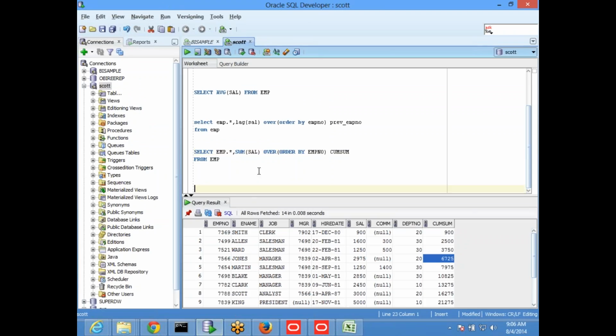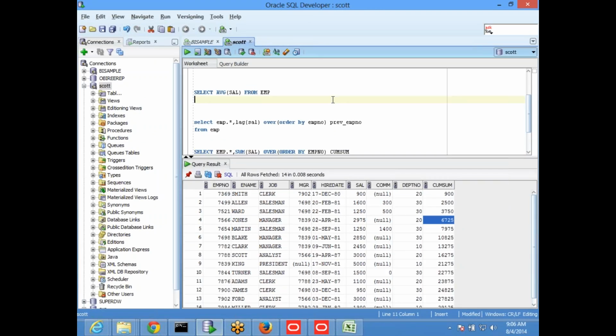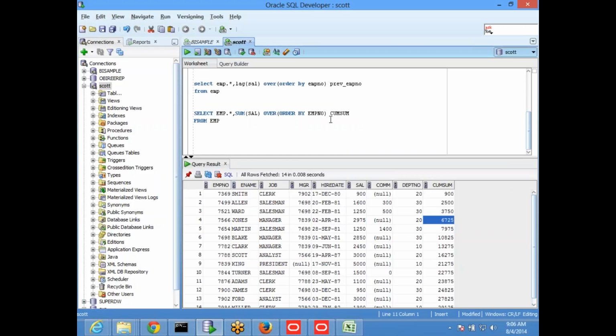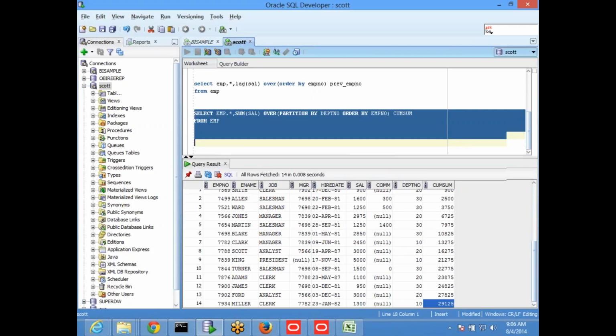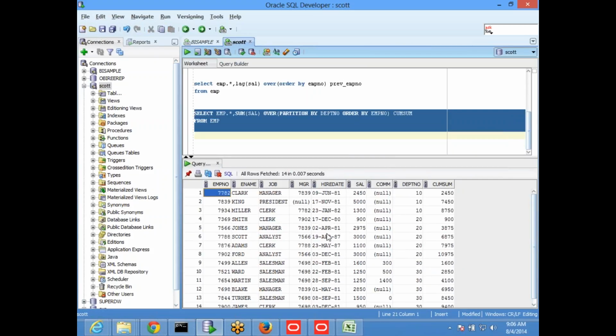In the report, if you want to do this cumulative sum within every department, now it keeps continuing, 900 all continuously. But if you want the cumulative sum within every department only, these are all department 10s.